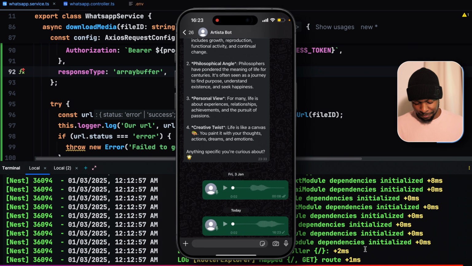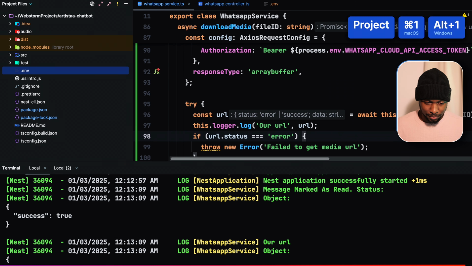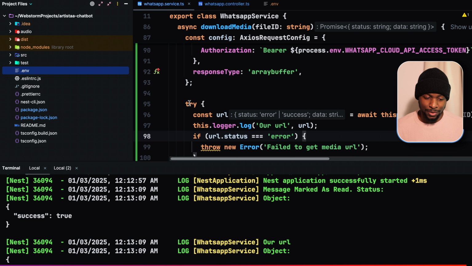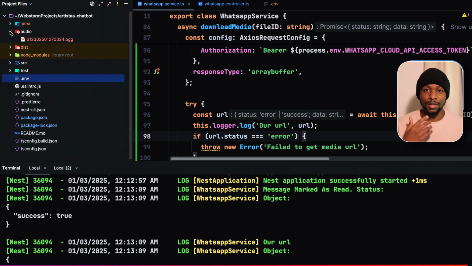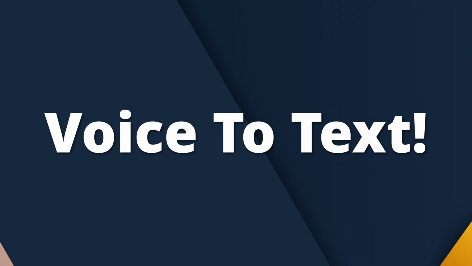Testing 1, 2, 3. And that was successful. And you'll see that in our audio folder, we have a .org file that was saved, which is the file that we sent to the WhatsApp chatbot. So the next step, we are going to take the audio file and convert it into text. Then we later on feed the text into our large language model to give a response back to our user.